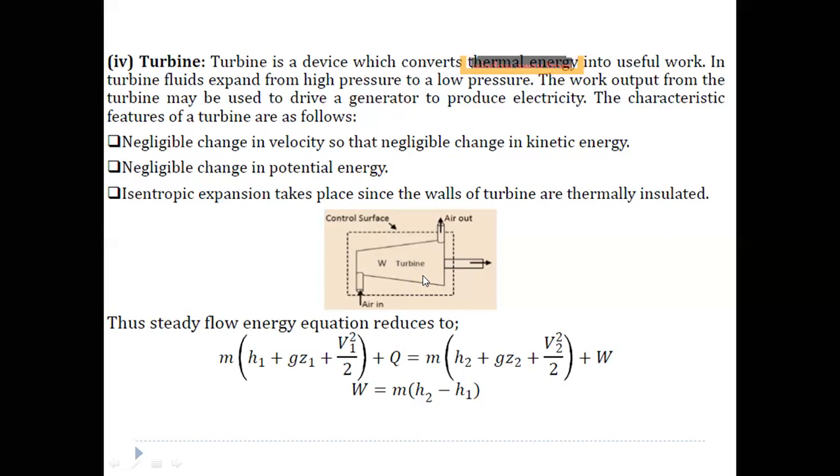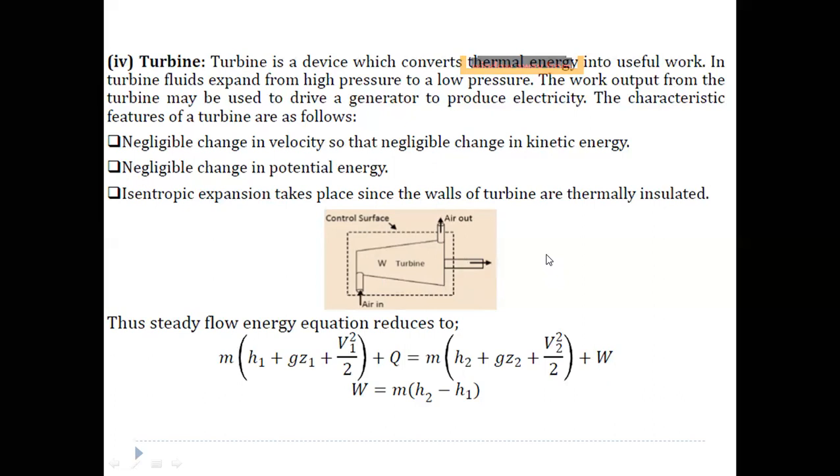So it gets expanded while passing through the turbine. While expanding, the pressure energy reduces. That reduced pressure energy is converted into rotation of the shaft. Okay, that means it is converted into work, so it will give work as output. And when this shaft is connected to the shaft of the generator here, we can produce electricity.